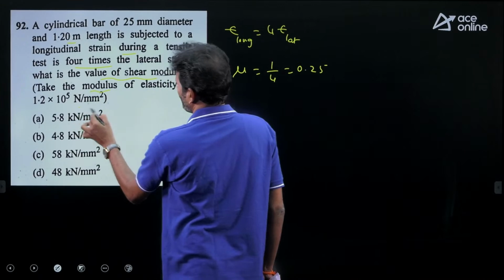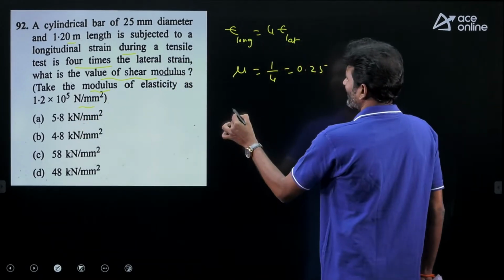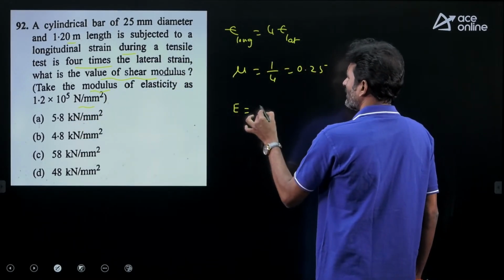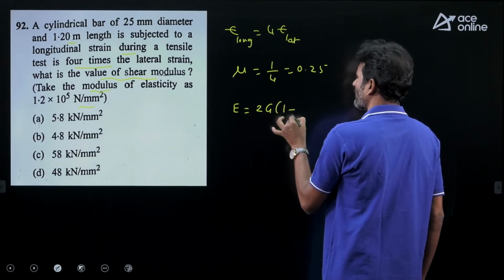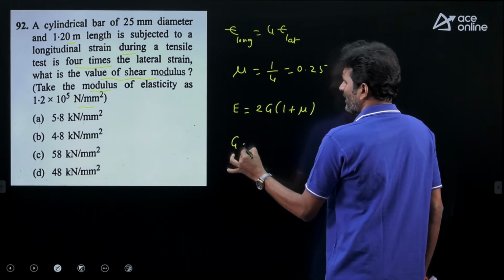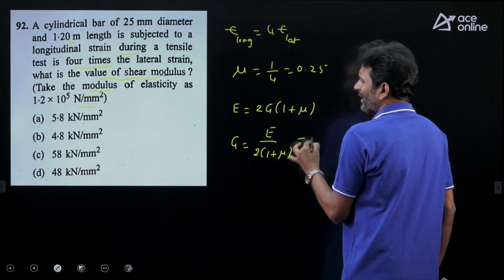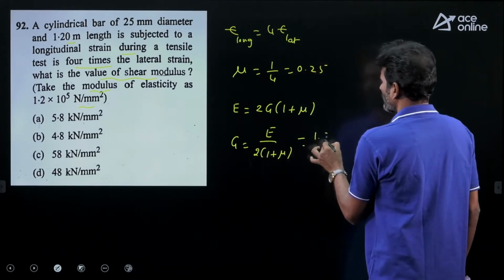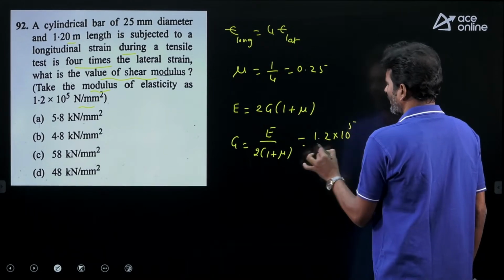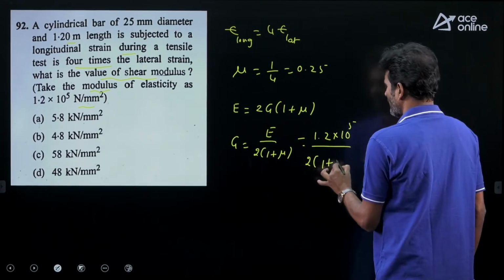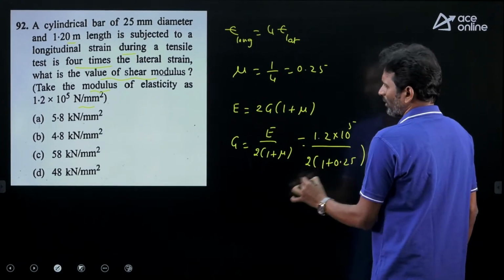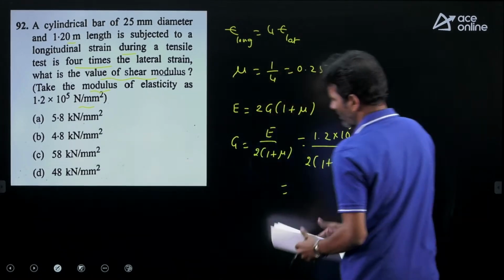Clearly, Young's modulus value is also given. So take the relation between E, G and mu: E equals 2G into 1 plus mu. Our requirement is G, that is E divided by 2 into 1 plus mu. E is given as 1.2 into 10 to the power 5, divided by 2 into 1 plus 0.25. But look at here, the options are in kilonewton per mm square.